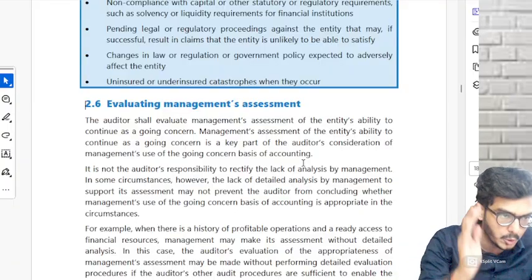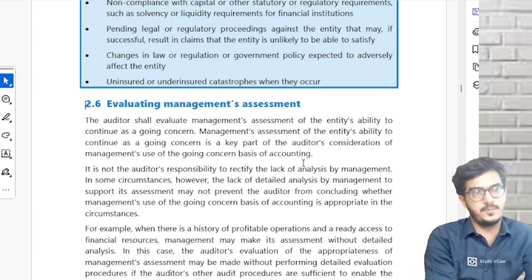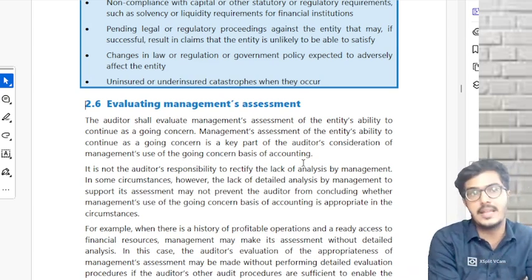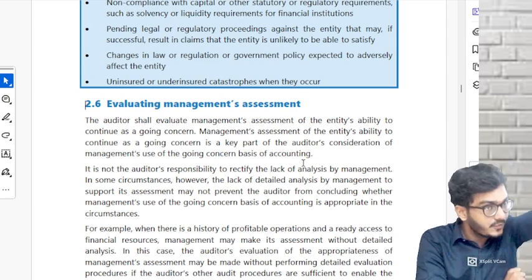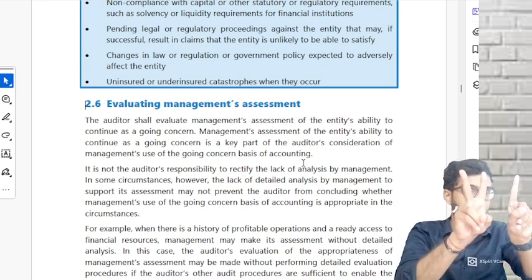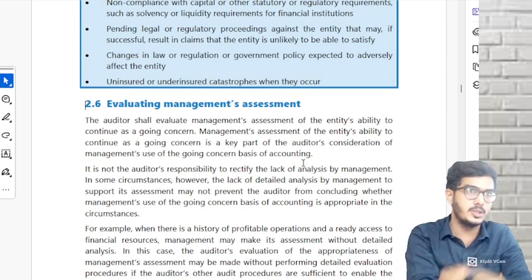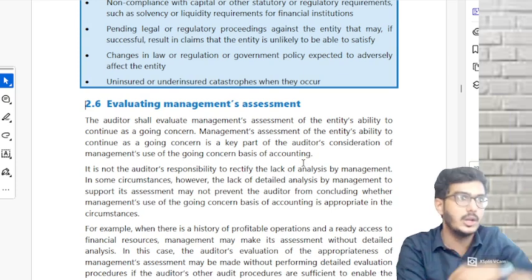Continuing. Listen to 2.6 thoroughly, then you can read it on your own. First point: whenever the company is making that preliminary assessment of going concern, that means we are taking the future into consideration. How much future do you have to take into consideration for checking the going concern? Minimum 12 months. The future 12 months you have to take into consideration.